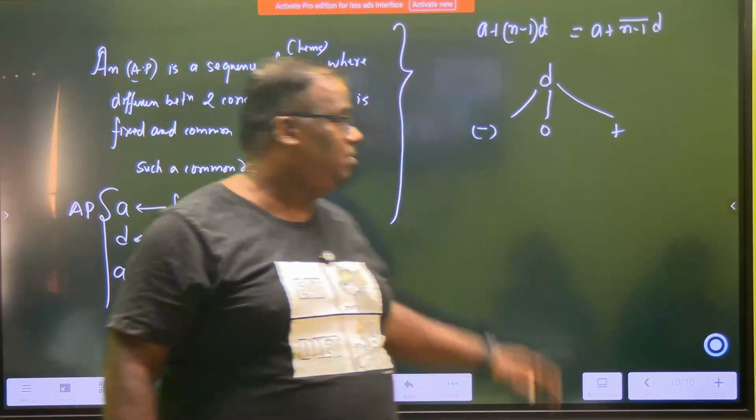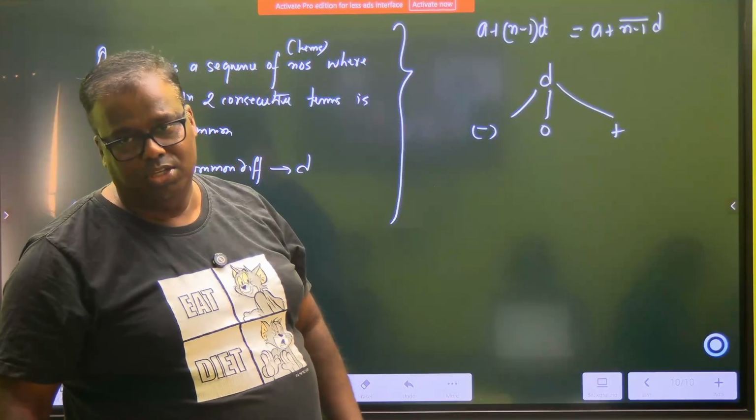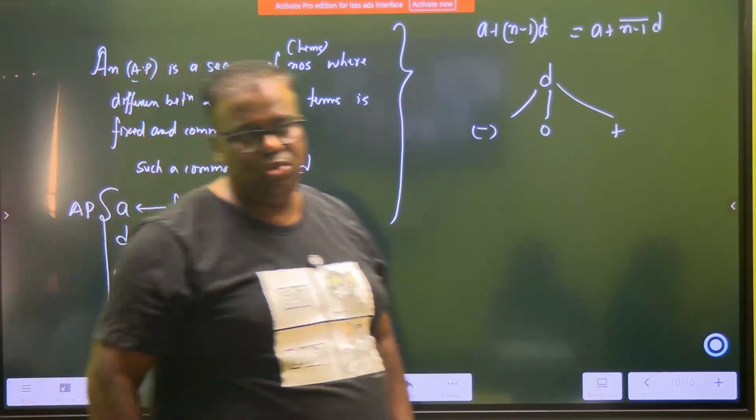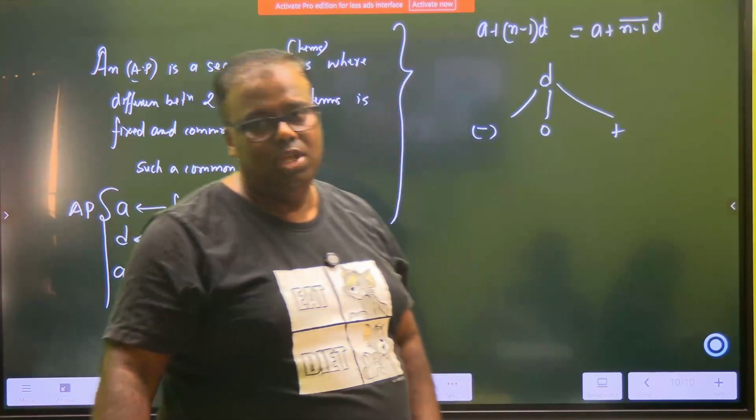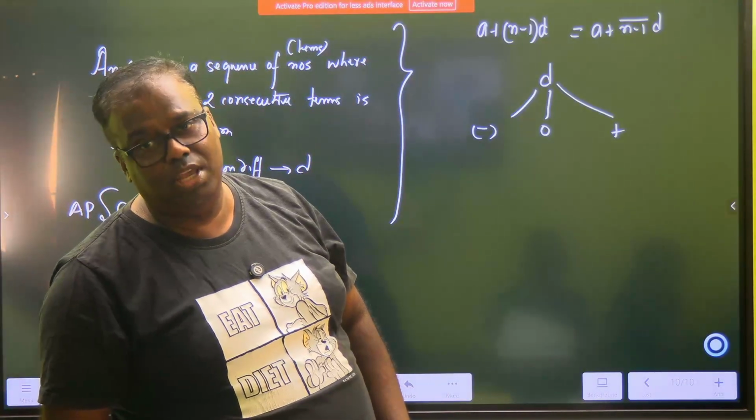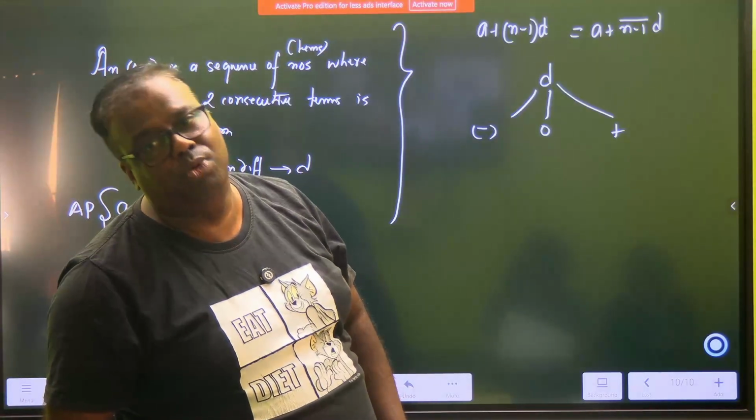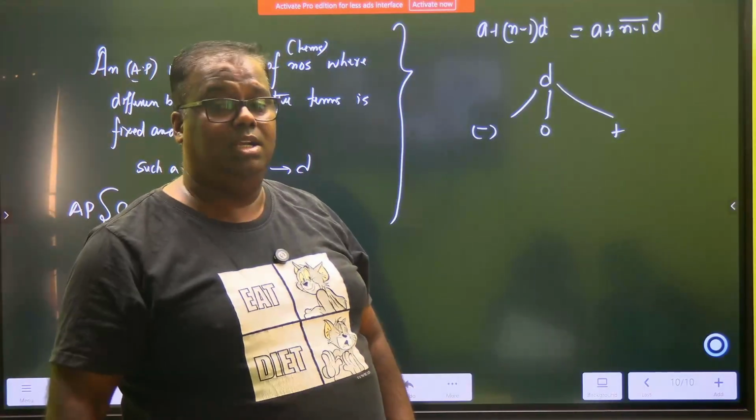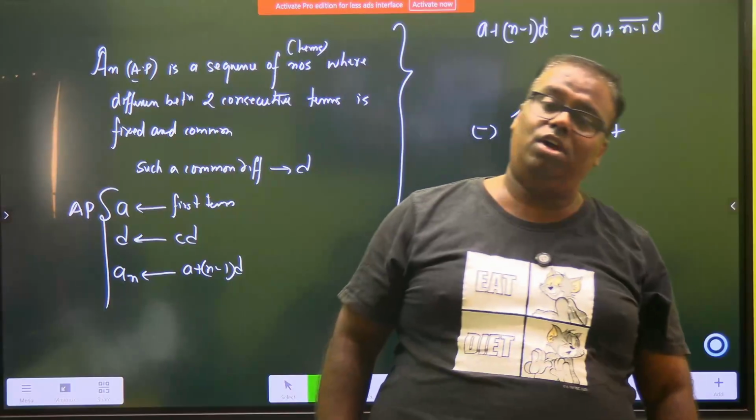From the next class we will get into AP. So AP means A should be known to you, D should be known to you, and the general term should be known to you. An is equal to A plus n minus 1 into D. Remember, D can be positive, negative, or 0.